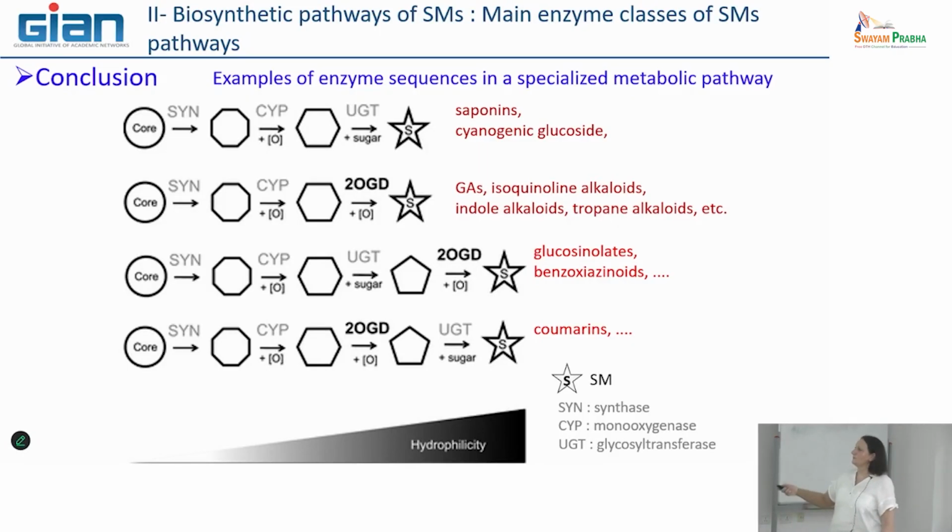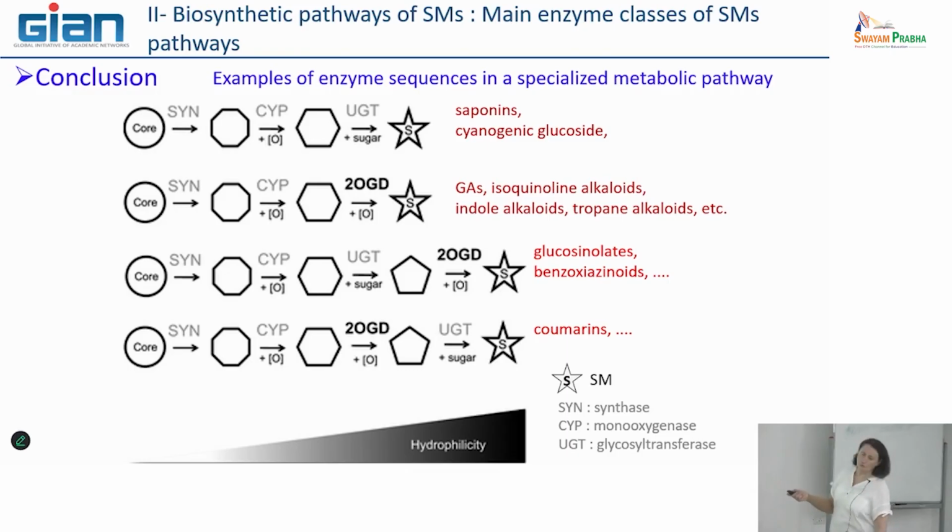And from these first intermediates, depending on the sequence you use of the different enzymes, you may have different types of metabolites produced. For example, here, if on this intermediate we apply the activity of a CYP monooxygenase and after a glycosyltransferase, we can obtain several types of molecules, for example, saponins or cyanogenic glucosides.